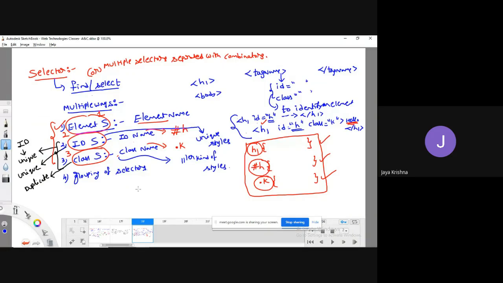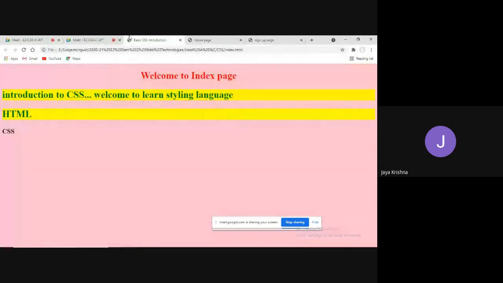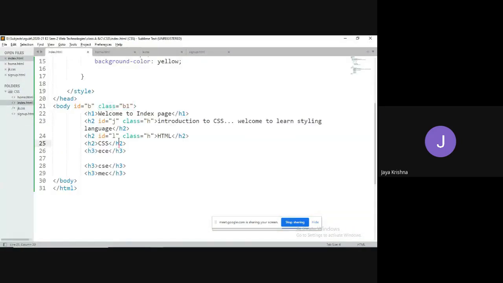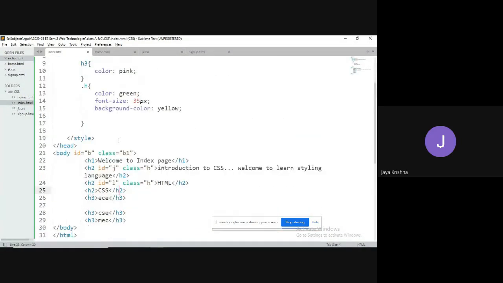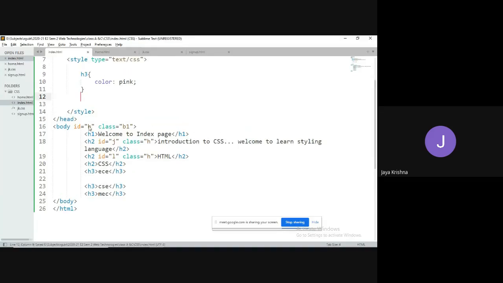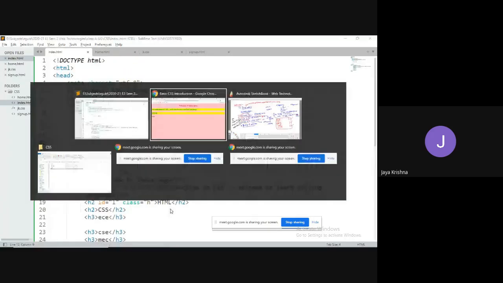Now the question is, when we go for grouping of selectors. Now let me show the thing. Here, for example, I am removing the H class name. Now observe.